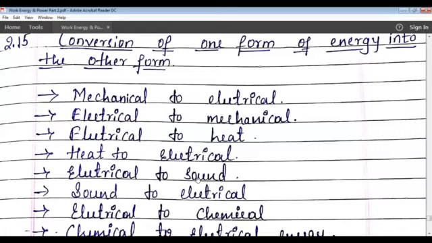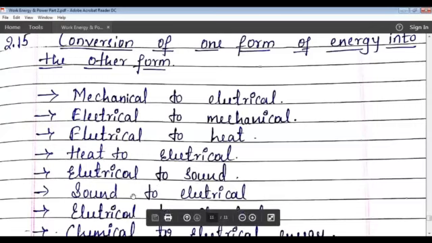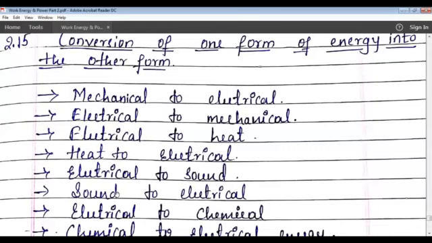Even in an electric bell, the electrical energy is converted into sound energy. Next one, sound energy to electrical energy. A microphone is an example for conversion of sound energy to electrical energy. It converts sound energy into electrical energy in the form of signals.